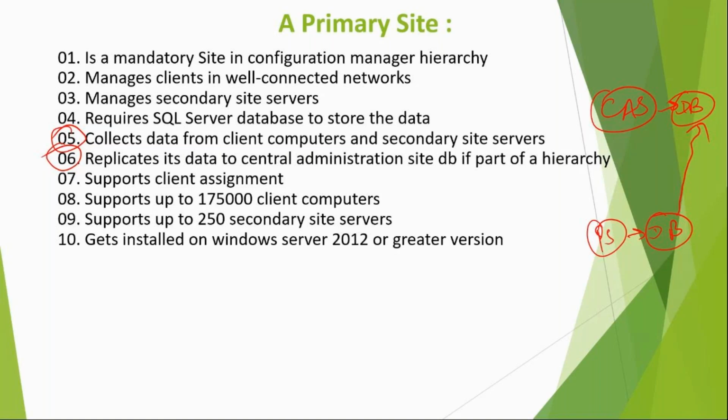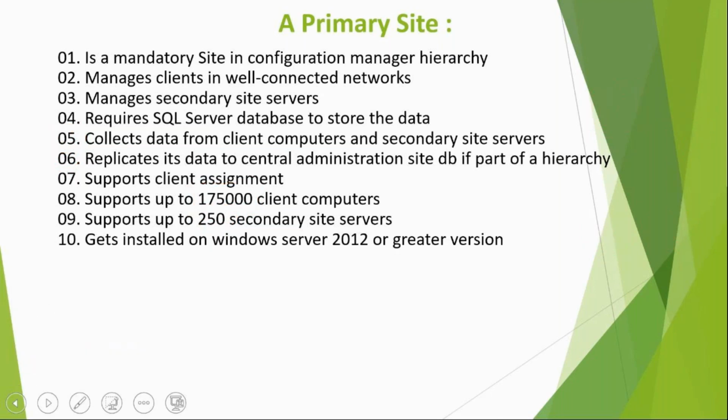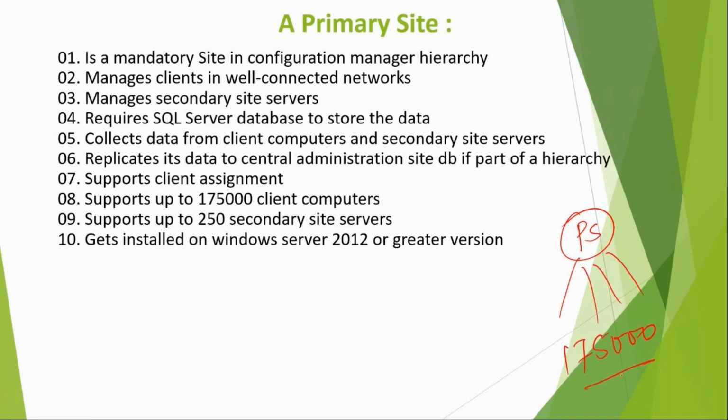Point number 7, it supports client assignment. All the machines are assigned to primary. Point number 8, it will manage maximum 175,000 devices. And point number 9, it can have maximum 250 secondary sites. So the primary site can manage 175,000 client machines, the maximum number.